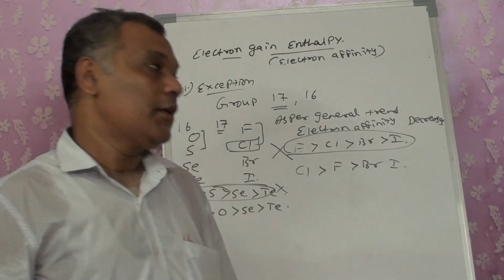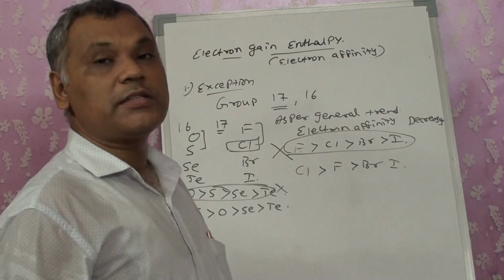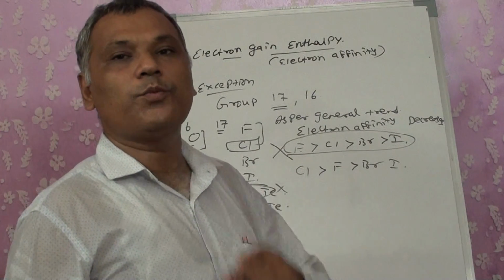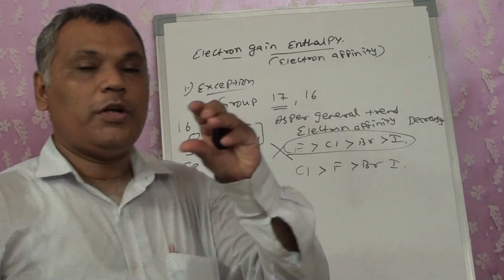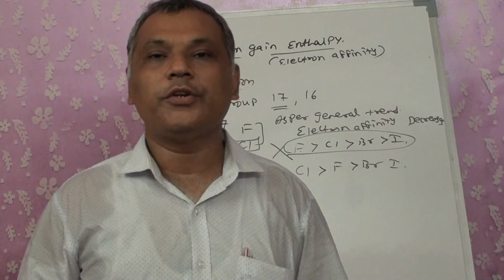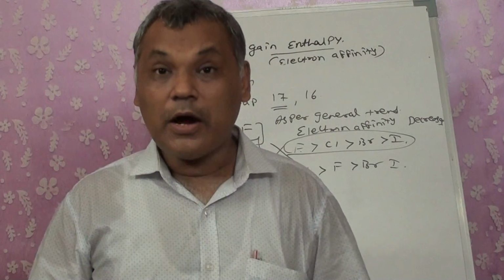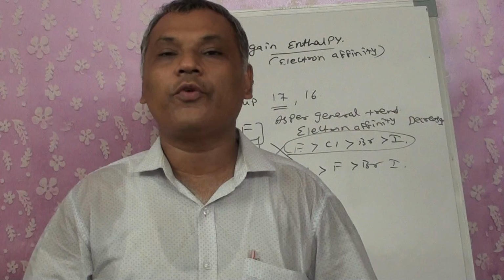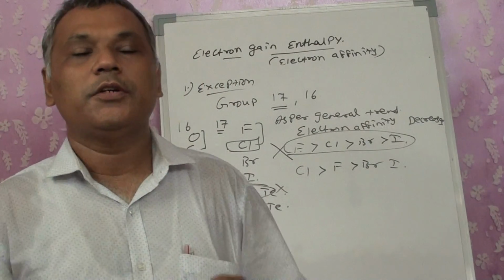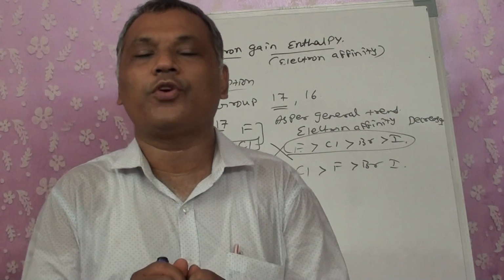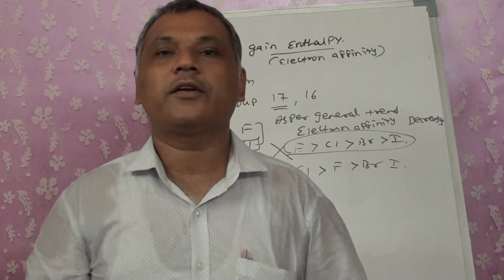The reason given is that the size of the fluorine is very, very small. So electrons are very close to the nucleus, and the outermost electrons are also close to one another. They are like charges, so they have very little space, and still another electron is entering.